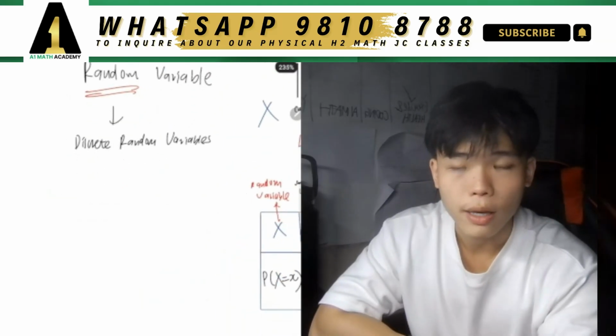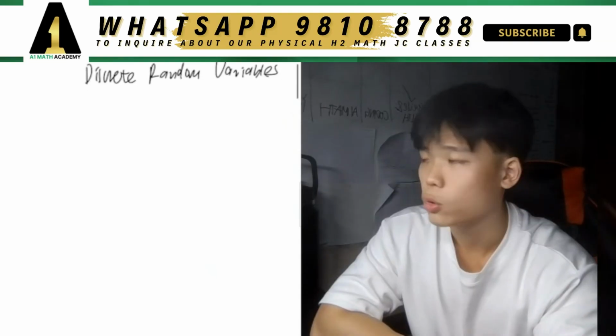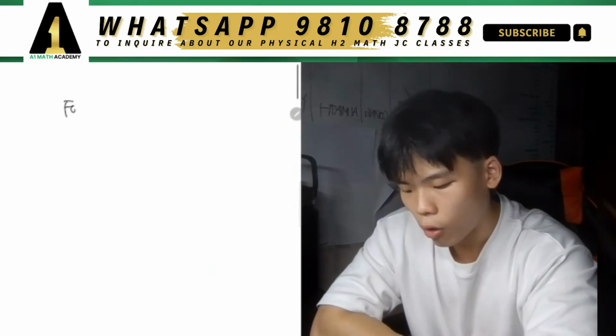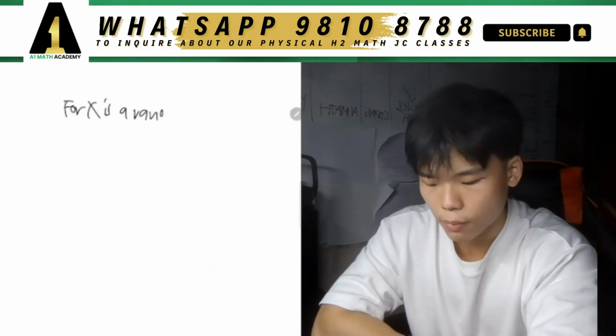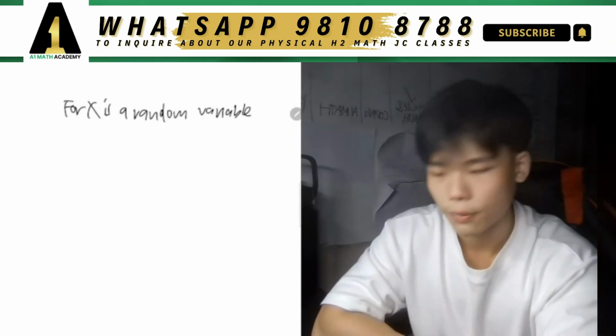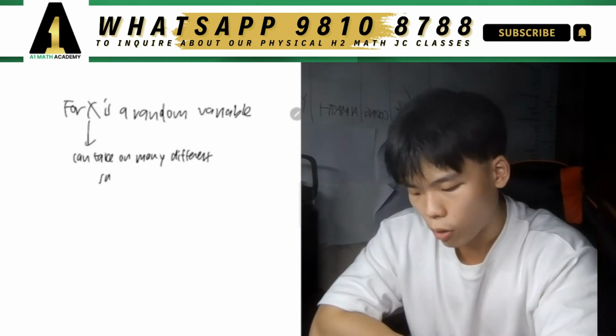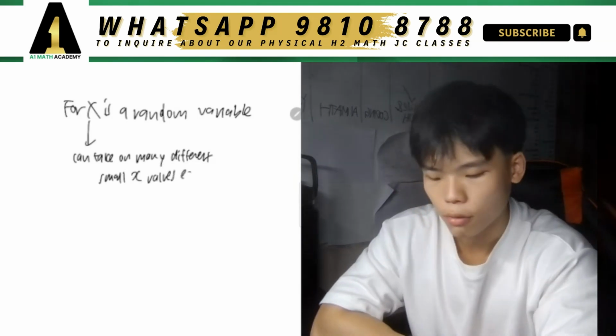Before we end off this fundamental concept, I want to go through two basic things that you already know by now. For X a random variable, we know that X can take on many different small x values, and they are all discrete.